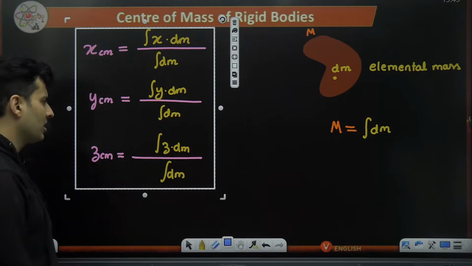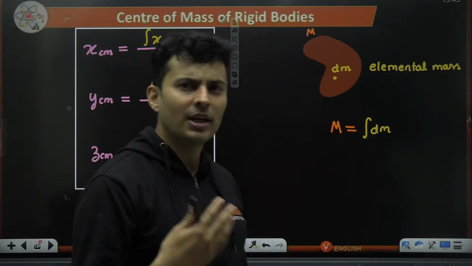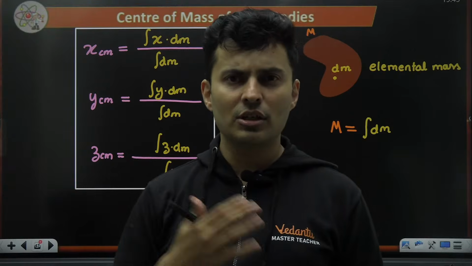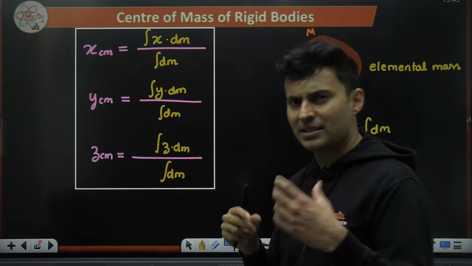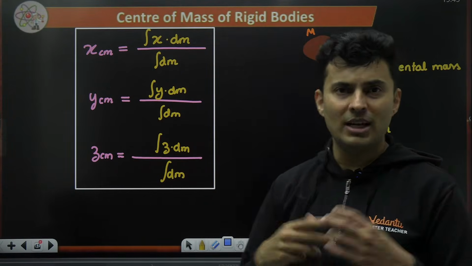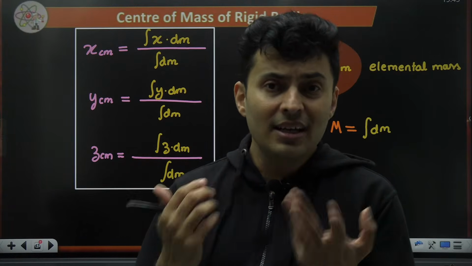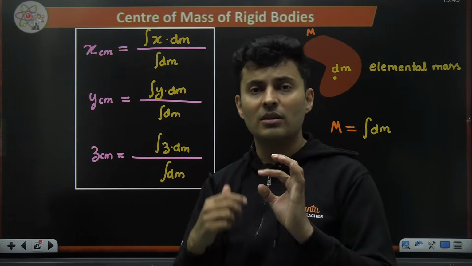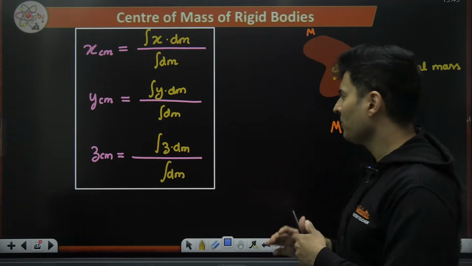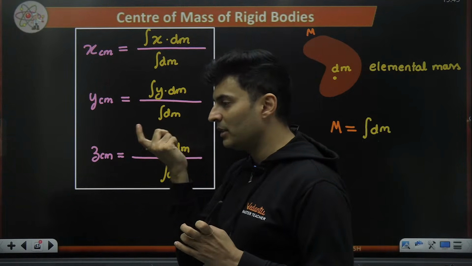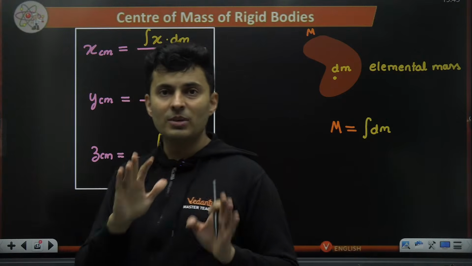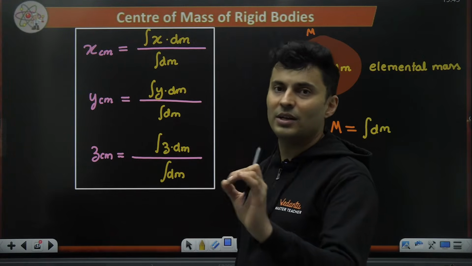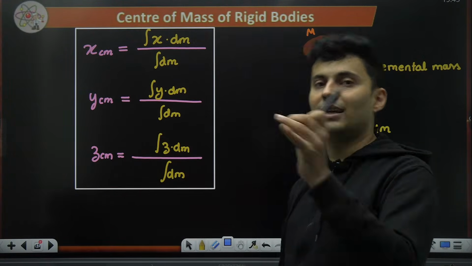How to solve the integration, what limits to be taken, that you can figure out on a case to case basis, situation to situation. The dm mass can be a ring, it could be an arc, it could be a line, it could be a sheet, it could be a disc, it could be anything. It depends from question to question what you want to take that element to be. But that element should be such that you should know where the center of mass lies for that element.